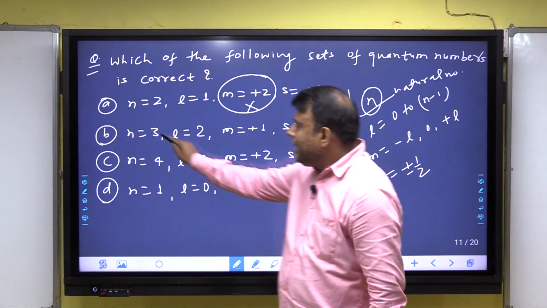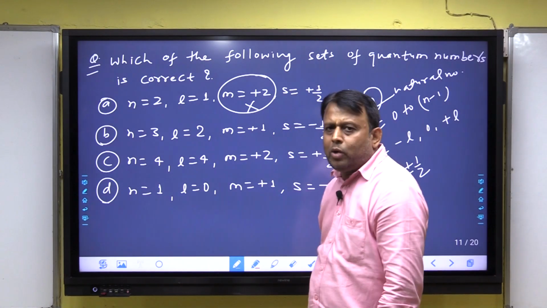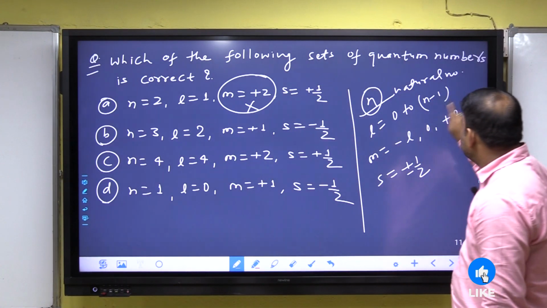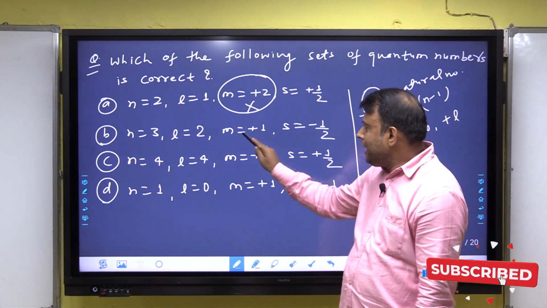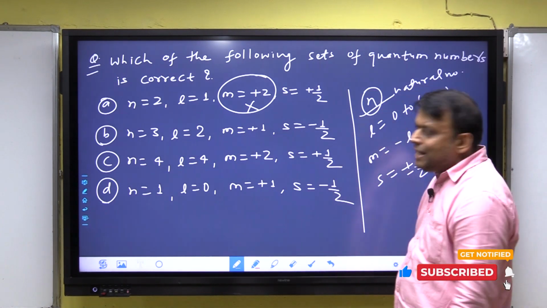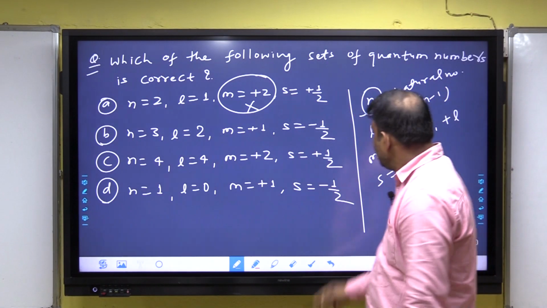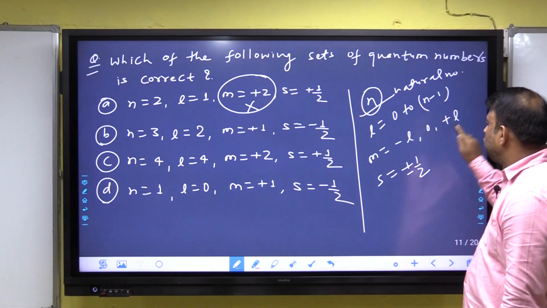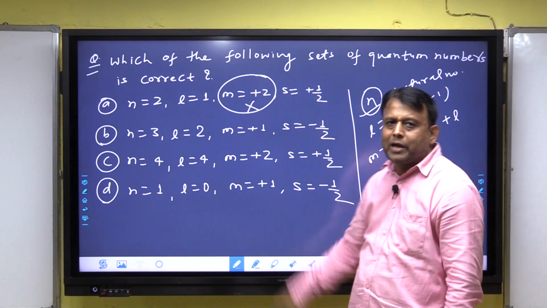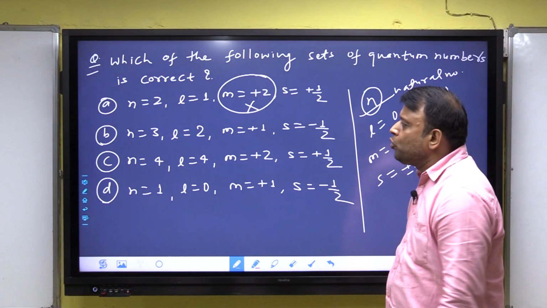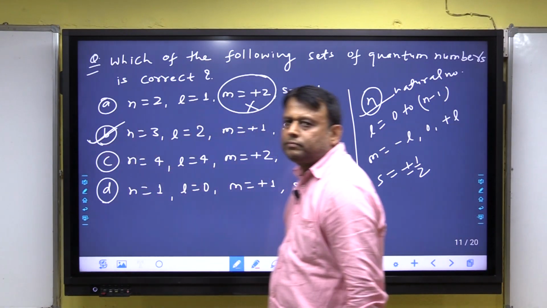Now n is equal to 3, correct. l is equal to 2, from 0 to 3 minus 1, possible. When l is 2, m is minus 2, minus 1, 0, plus 1, plus 2, so m plus 1 is correct, and s equal to minus half is correct. Hence option B is correct.